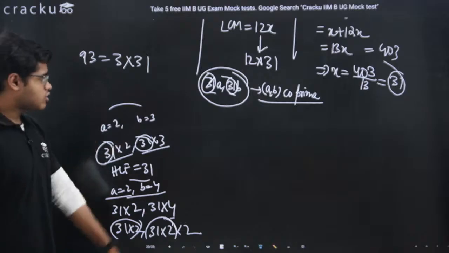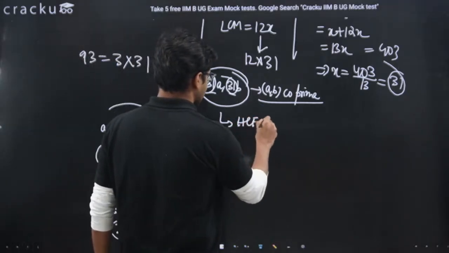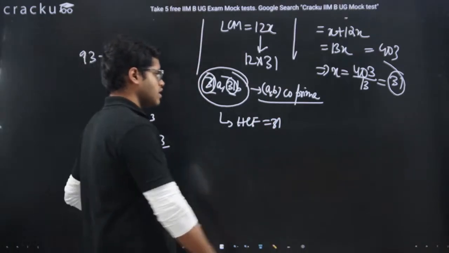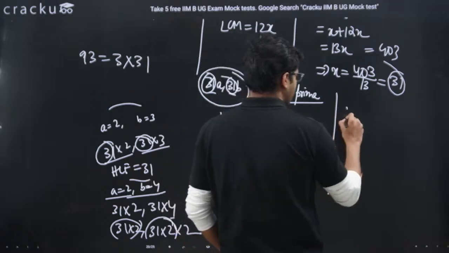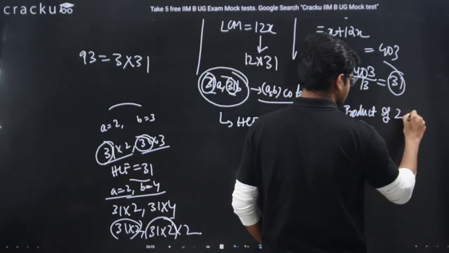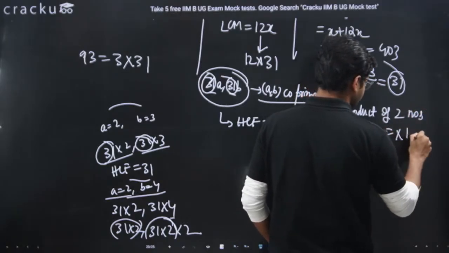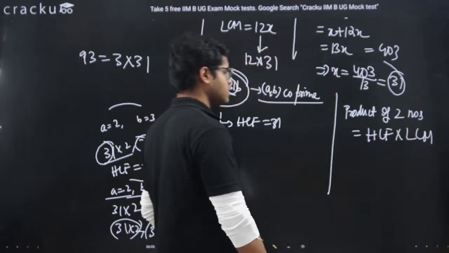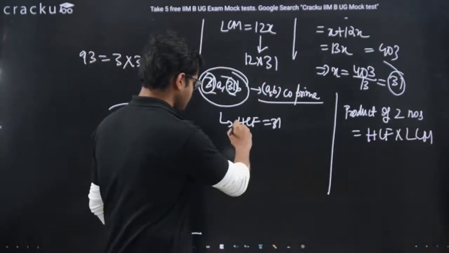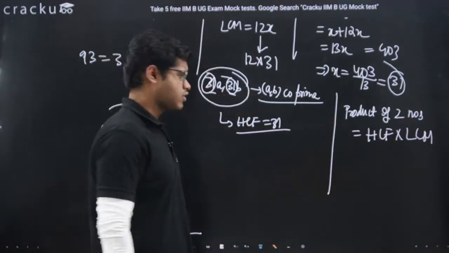Now 31A and 31B we are having, and HCF we have got as 31. Now we have a rule: the product of two numbers is equal to HCF into LCM. Now HCF is 31, numbers are 31A and 31B.